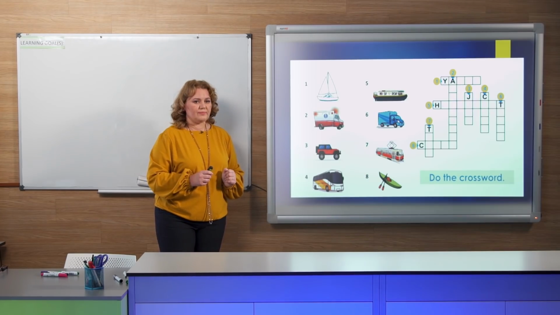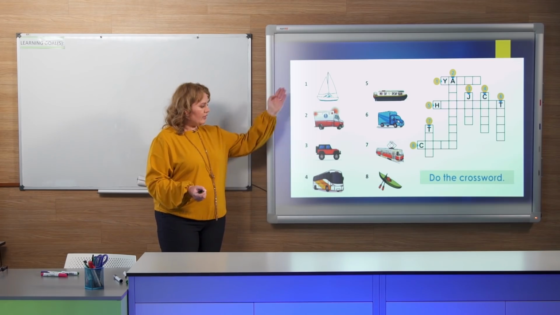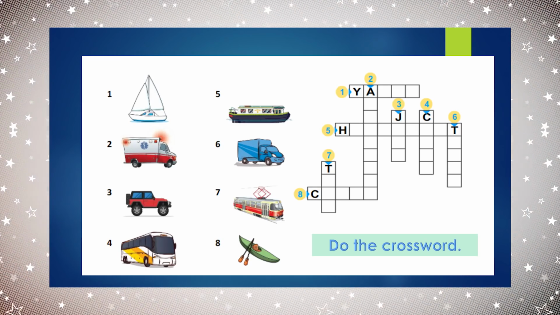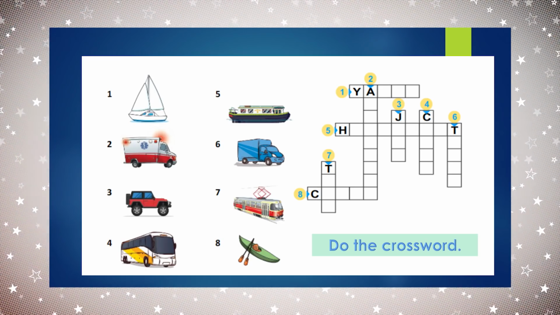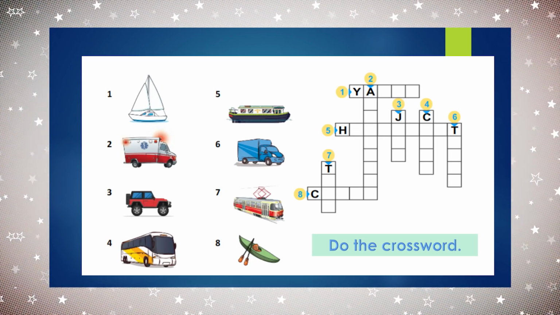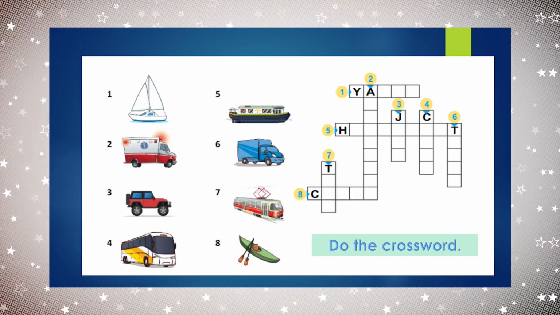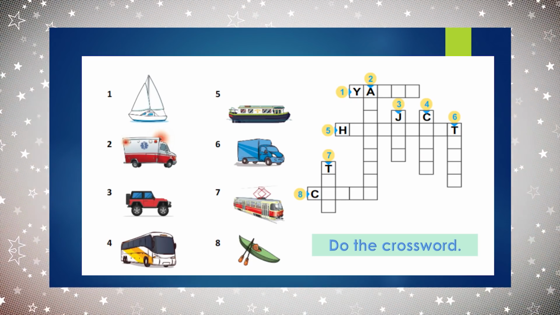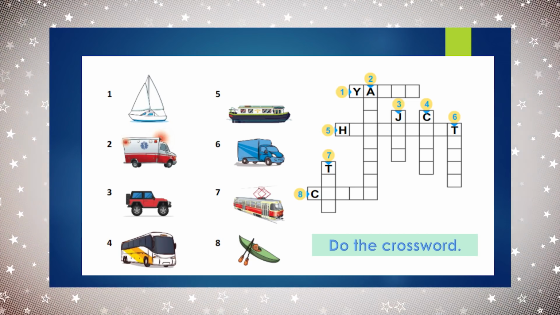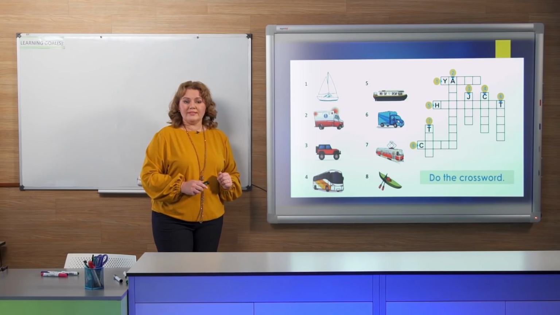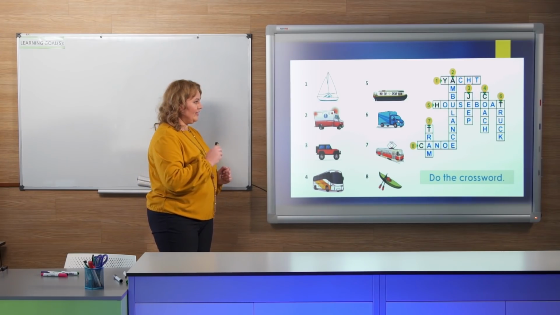Now there is a task for you, the crossword. You need to do the crossword. Have a look at the means of transport. We have 8 pictures. 1, 2, 3, 4, 5, 6, 7, 8. And write the words down. I give you 10 seconds. Now, ready to check? Have a look.